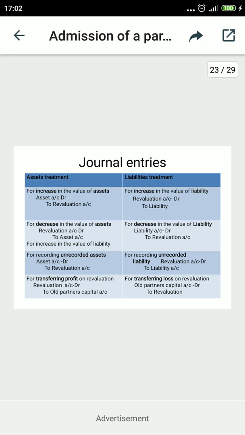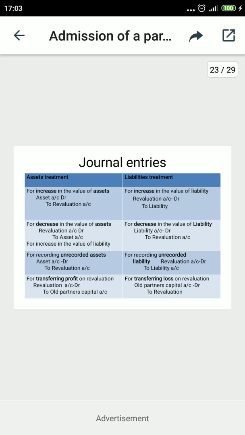And now when the market price of the asset is increased, it is called an increase in the value of asset. So the assets will be debited, with the name of land, building, furniture, etc., to the revaluation account. In the second case, decrease in the value of asset. Suppose I am reversing the data now. If the land's book value is 1,20,000 and the market price is 1 lakh, it means the market price has gone down by 20,000.